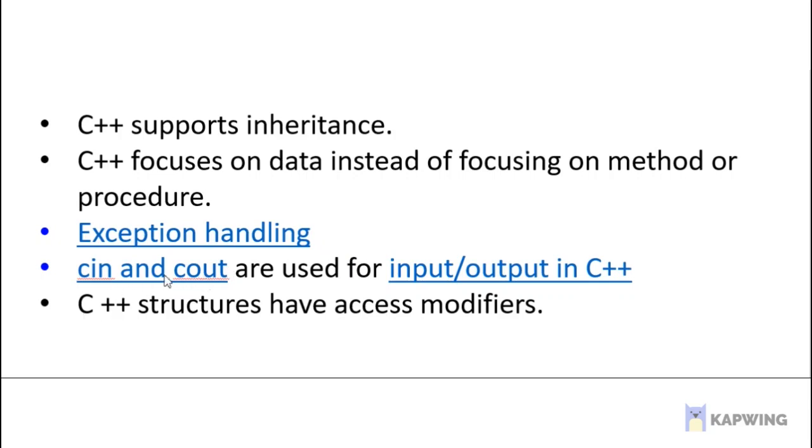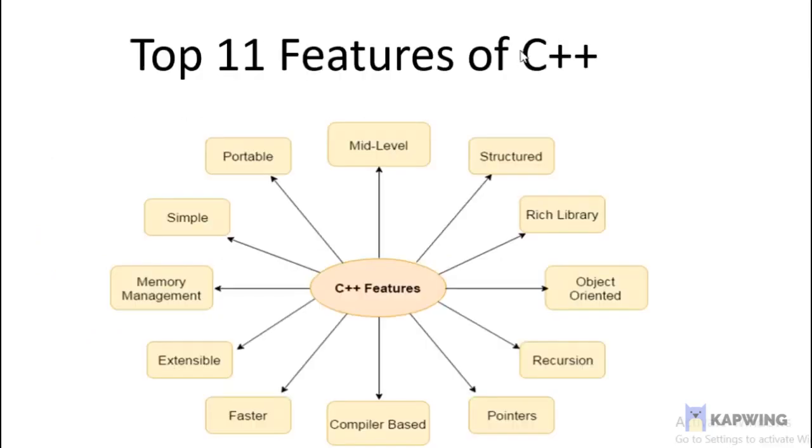Next, cin and cout are used for input and output in C++. C++ structures have access modifiers, but C does not have access modifiers. Several features of C++ are: simple, portable, middle-level, structured, rich library, object-oriented, recursion, pointers, compiler-based, faster, extensible, and memory management. These are also C++ features.